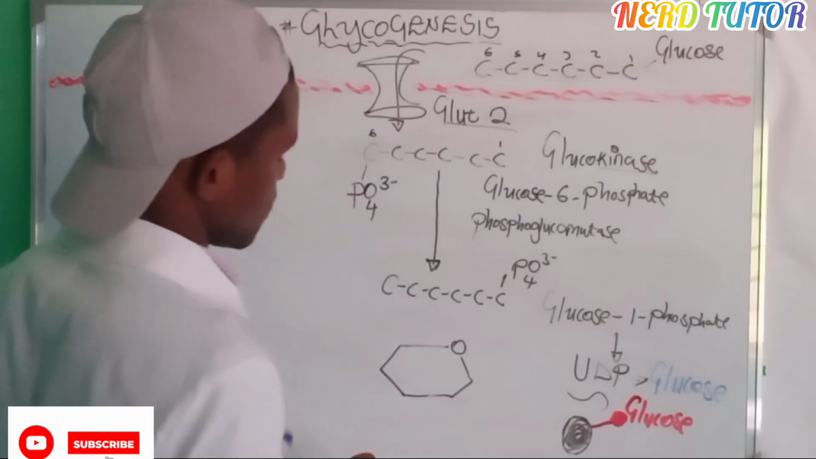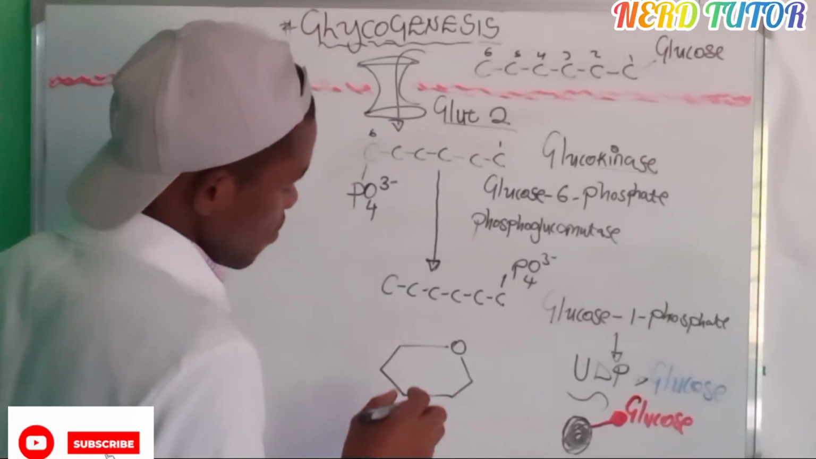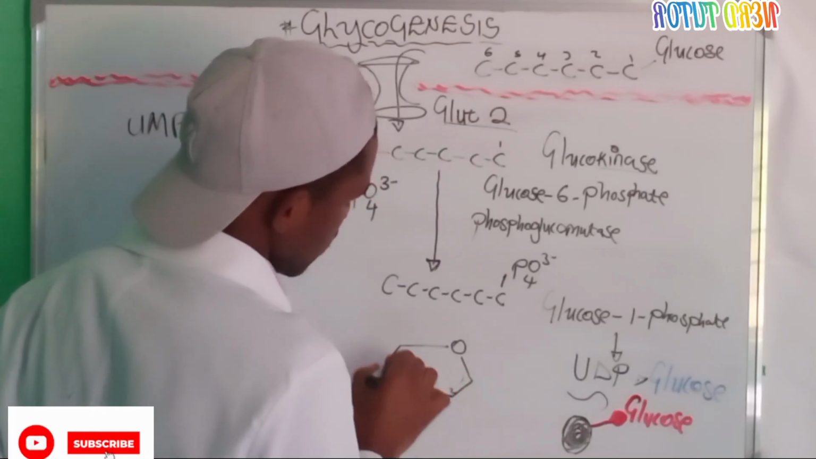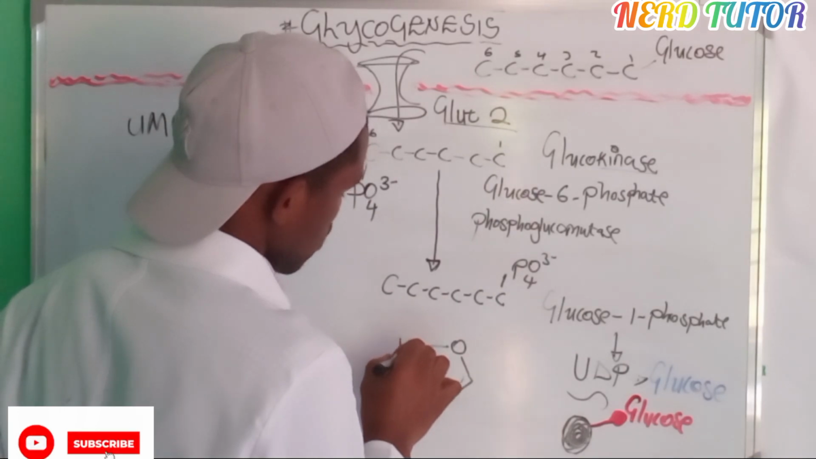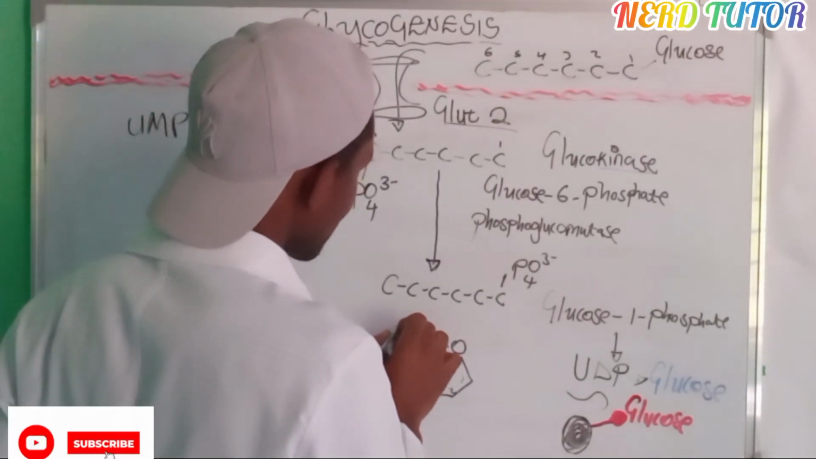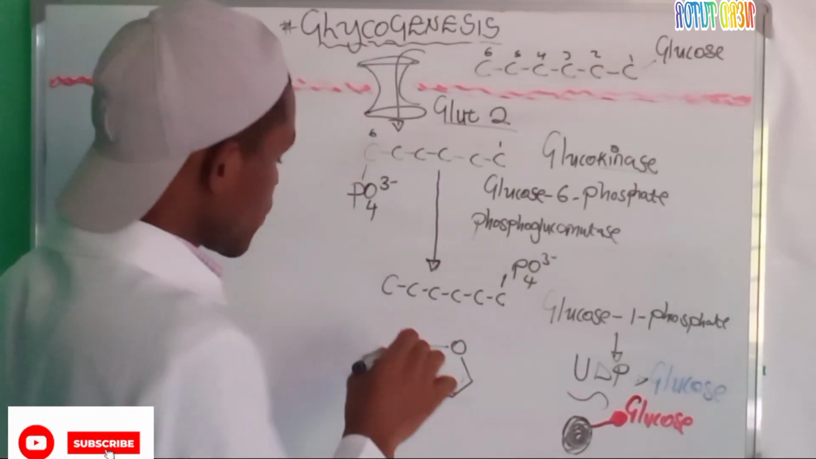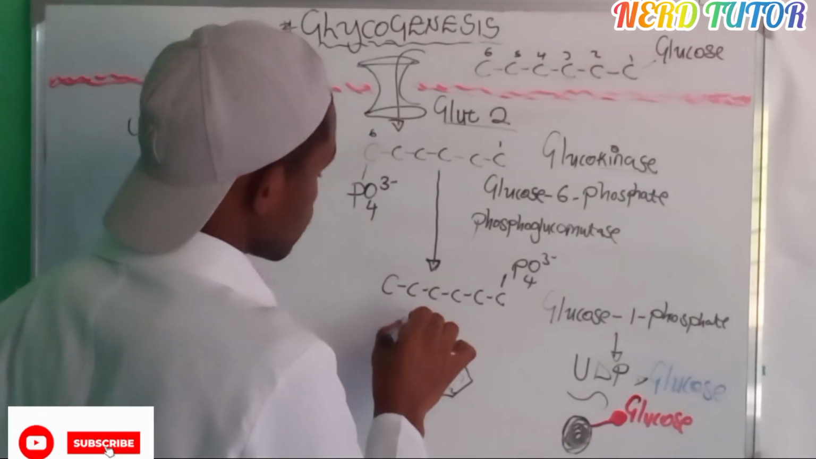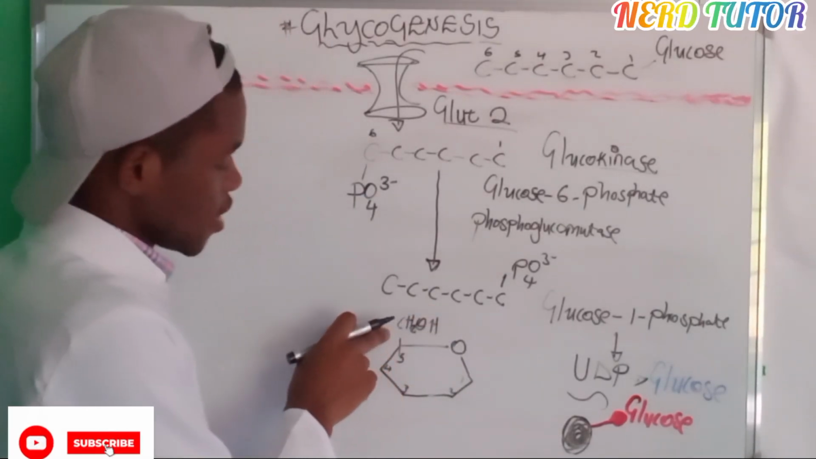So we have carbon number 1. Where are we having carbon number 1? Carbon number 1 is right here. Carbon number 2 right here. Carbon number 3. Carbon number 4. And carbon number 5 here. But at carbon number 5, we are also having what? Carbon number 6. At carbon number 6, it is found where? Just on top of carbon number 5 at this group, CH2OH. So this is carbon number 6.